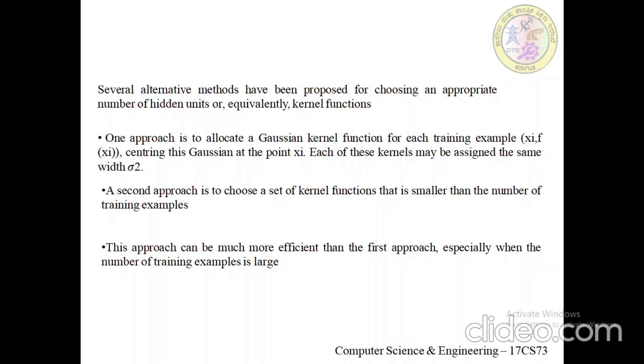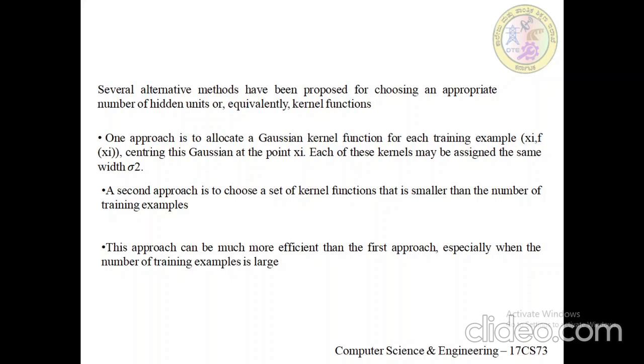One advantage of this choice of kernel function is that it allows the RBF network to fit the training data exactly.